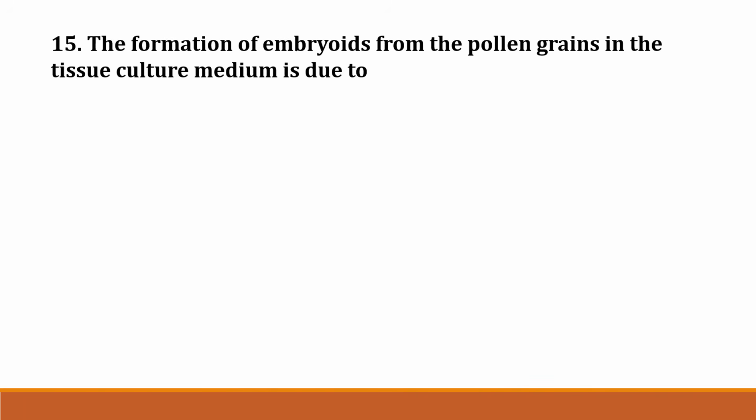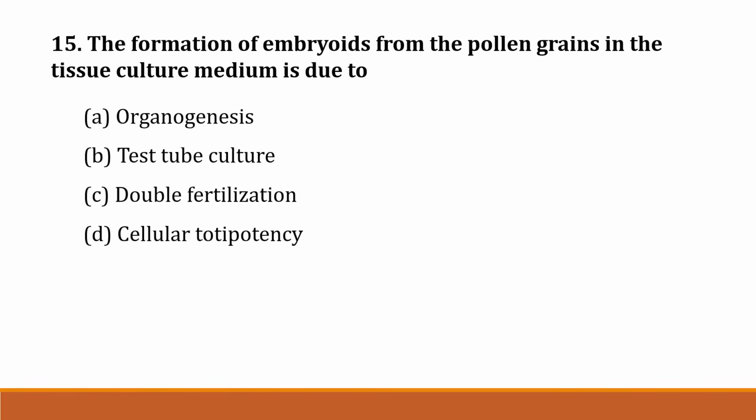The next question, question number 15. The formation of embryos from the pollen grain in the tissue culture medium is due to option A. Organogenesis. Option B. Test tube culture. Option C. Double fertilization. Option D. Cellular totipotency. Correct answer is option D. Cellular totipotency.